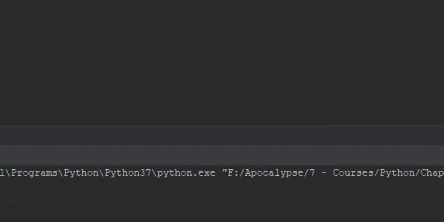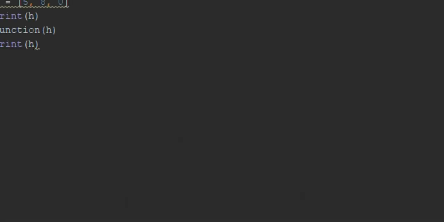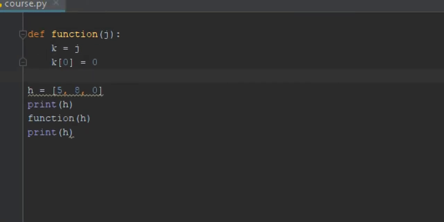As you can see here, h is changing. We have 0 here instead of 5, okay? So this is really important. When you pass a list inside a function and you do some calculation, make sure you don't affect your list. Or just to be safe, make h.copy. Now it will work without